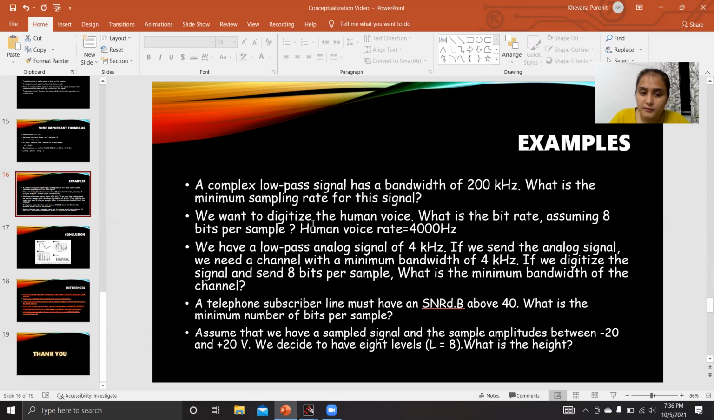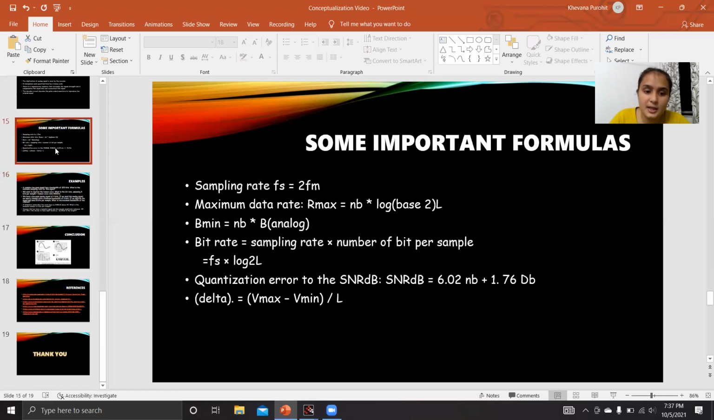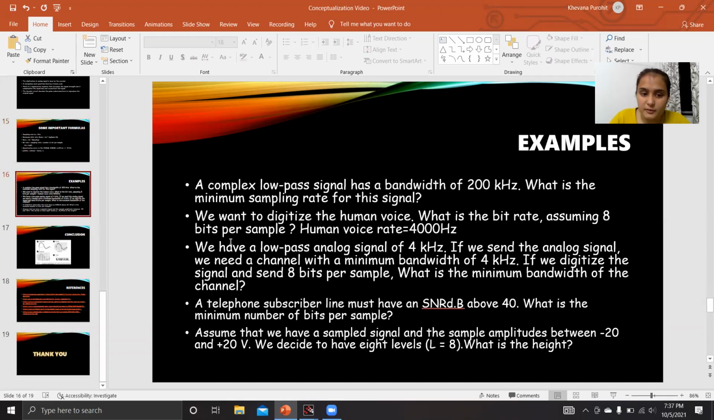Then, we want to digitize the human voice. What is the bit rate? Assuming 8 bits per sample, and the human voice rate is 4000 hertz. In this example, we want to find the sample rate. So 4000 times 2 would be our sample rate, and as we have seen, bit rate equals sampling rate times number of bits. So from that we can get the bit rate.